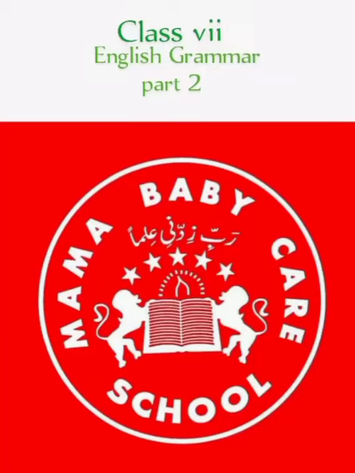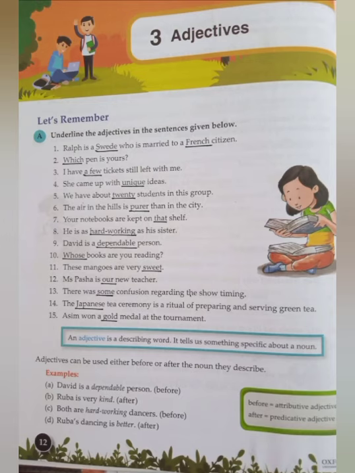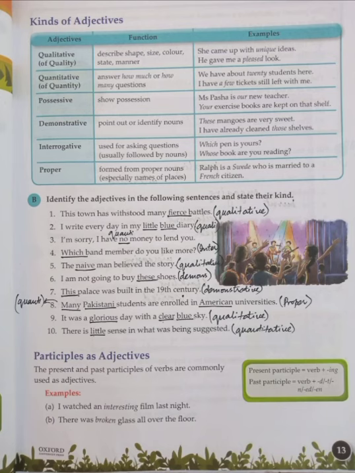Sometimes we use our participles as adjectives. For example, I watched an interesting film last night. In this, interesting is not used like a present continuous tense. Interesting is actually a participle that is working as an adjective.